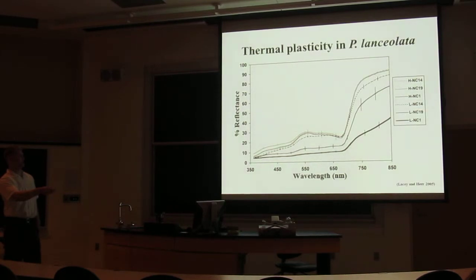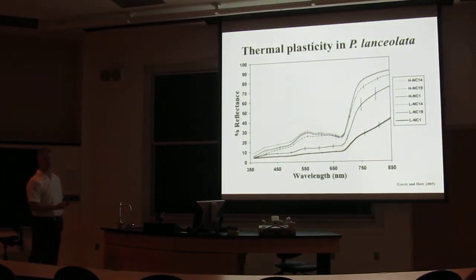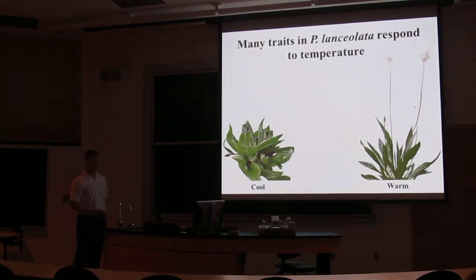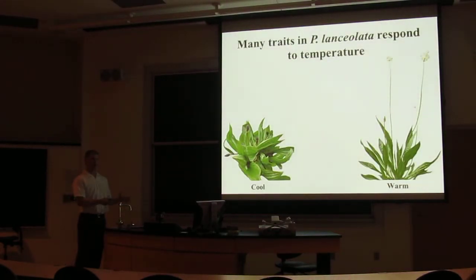This NC19 genotype can reduce its reflectance more. And this NC1 genotype can greatly reduce its reflectance. So this shows that there is genetic variation in thermoplasticity among individuals. However, even though floral reflectance plasticity